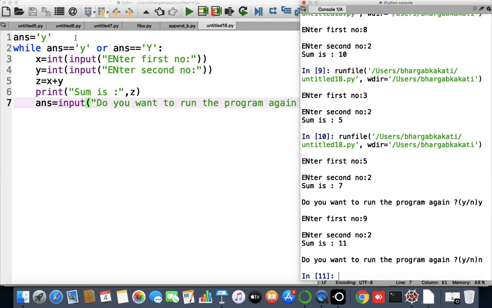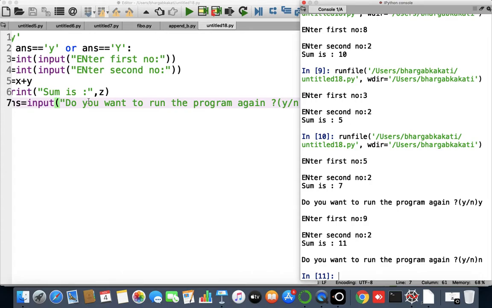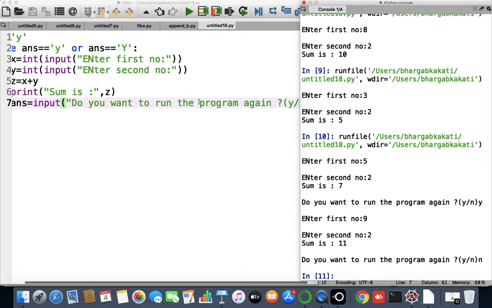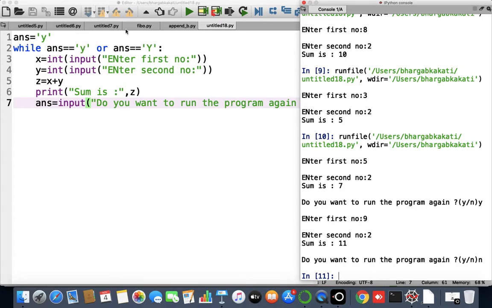Now how has this program been executed? At first ans has been given the value of small y, and after that it has been tested whether ans equals small y or not. Yes, ans equals small y. So since it is true, the statements are executed, and at the end I have taken the same variable ans and asked the user, do you want to run the program again? Now if the user presses small y or capital Y, the condition will be tested again.